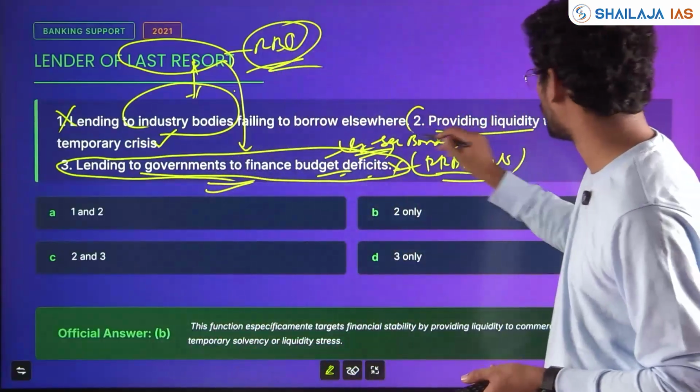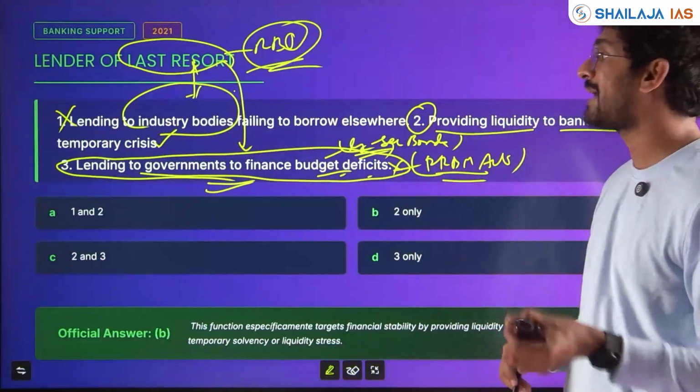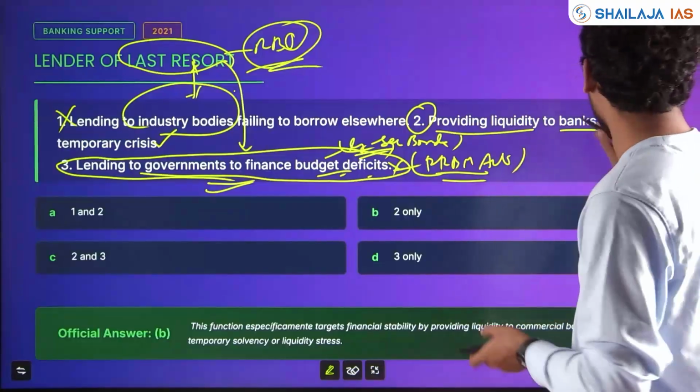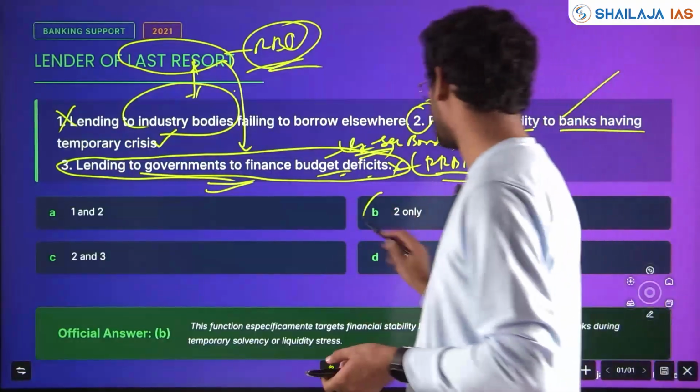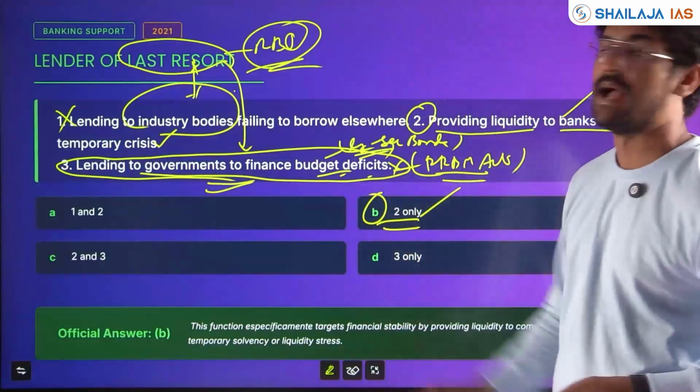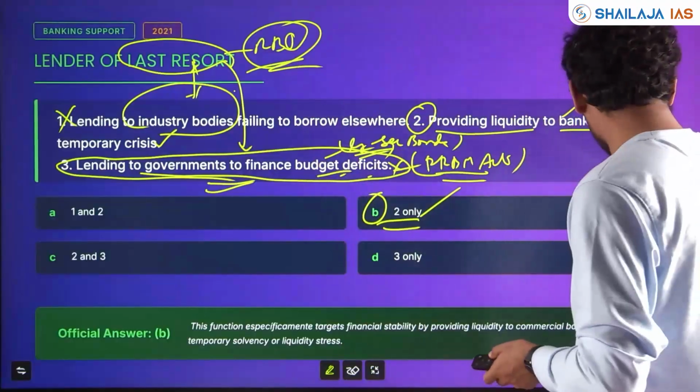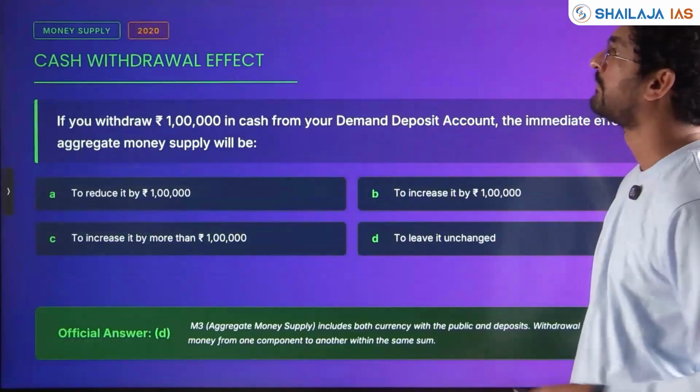Here only statement 2: providing liquidity to banks that are facing a temporary money crisis. So option 2 is the answer here. Asked again in 2021. Clear?